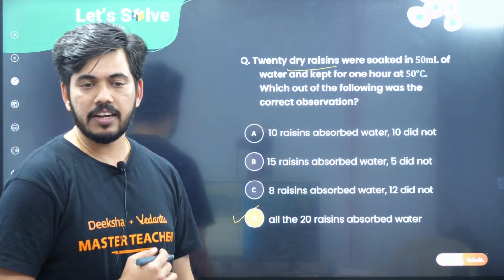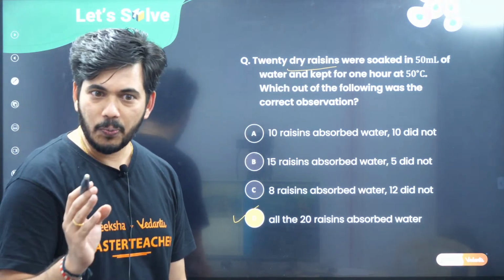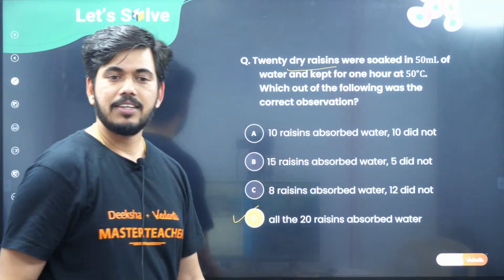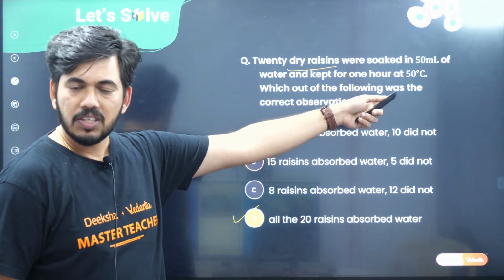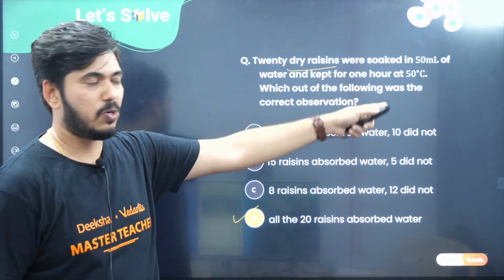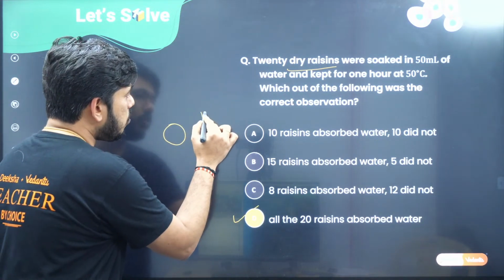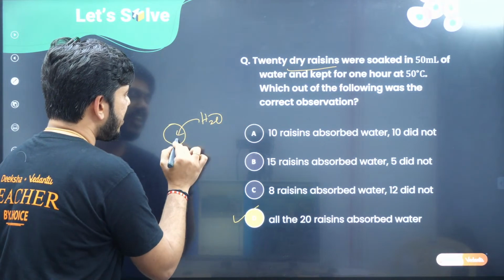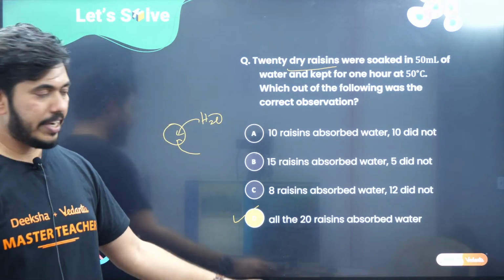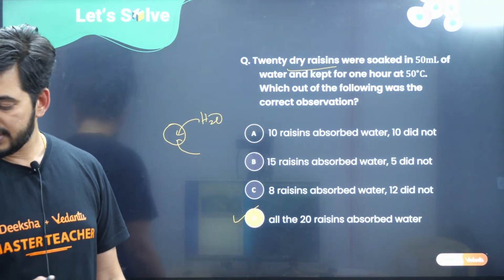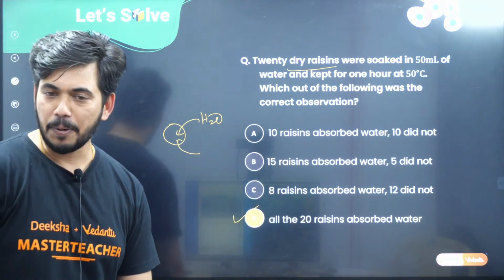Now generally what happens, children, in this case? Resins are initially dry, the water content is low, so inside the resins the water concentration is low. When you have immersed them in the water, what happens? Endosmosis. This resin is dry now, so from the outside, water will start entering inside. So all the 20 resins absorb water. All the 20. Yes, Netra said D. So the correct answer is D.